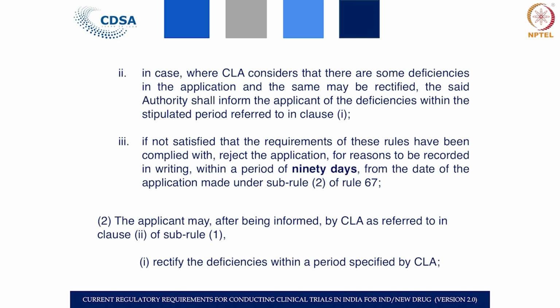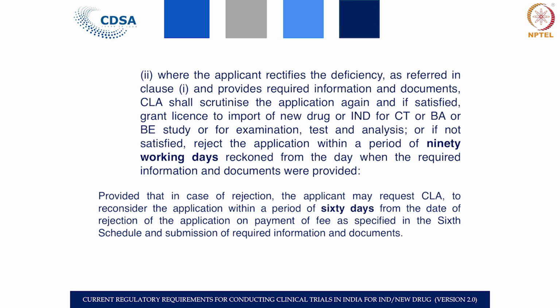Once the compliance is made by the applicant, then again within the timeline, the permission can be issued. So, that is the process which goes on for a manufacture or for an import. In all cases, the timeline of 90 days is to be observed, and once the deficiencies are rectified and submitted to CLA, the permission can be further issued, the same as in the case of manufacture.